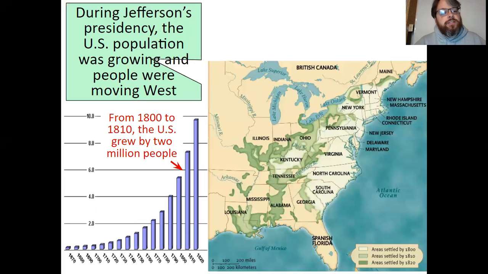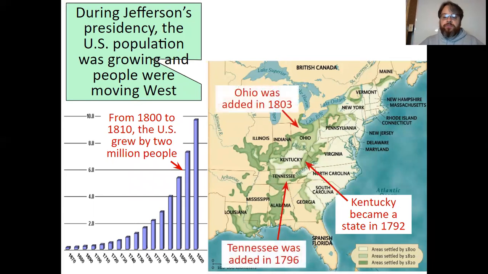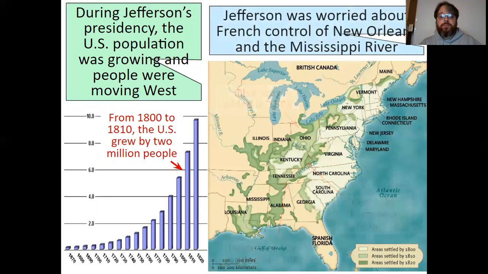During Jefferson's presidency, the U.S. population was growing and people were moving west. From 1800 to 1810, the U.S. grew by 2 million people. Kentucky became a state in 1792, and then Tennessee was added in 1796, Ohio in 1803.